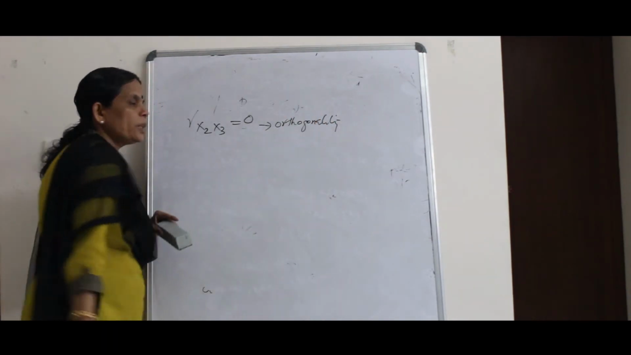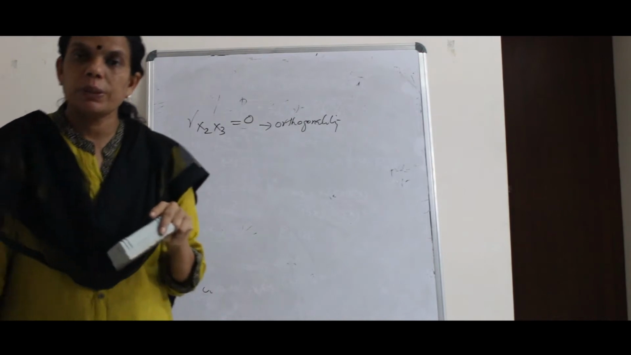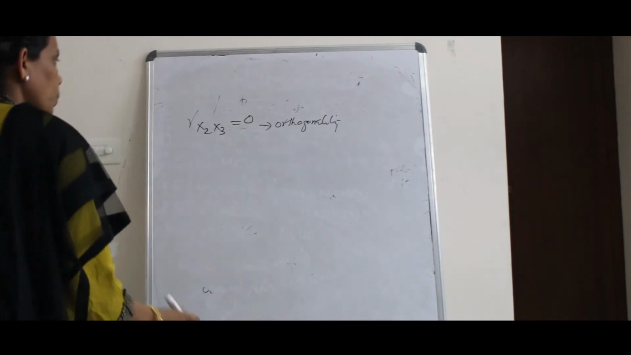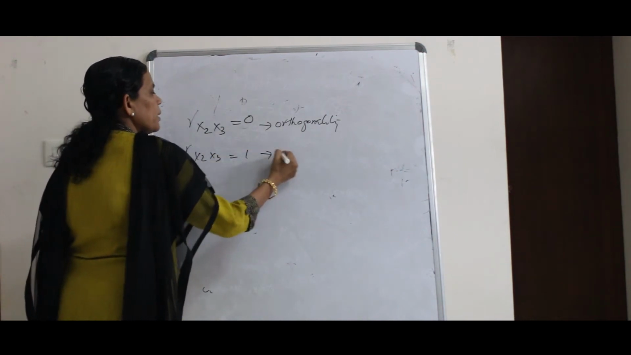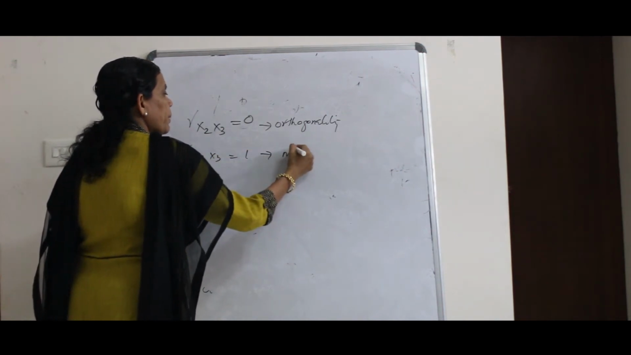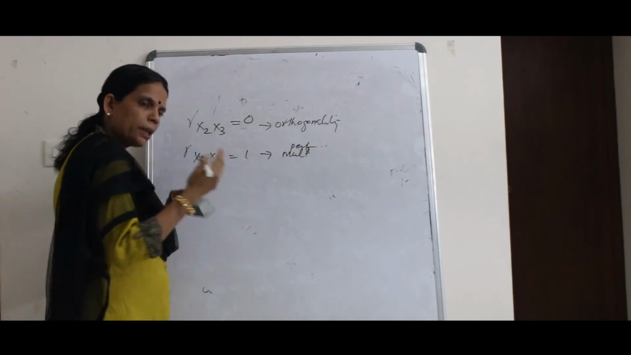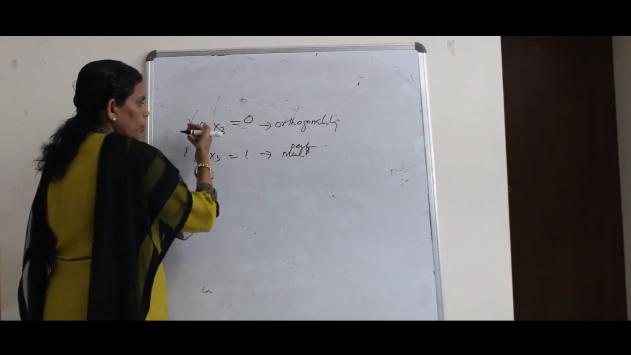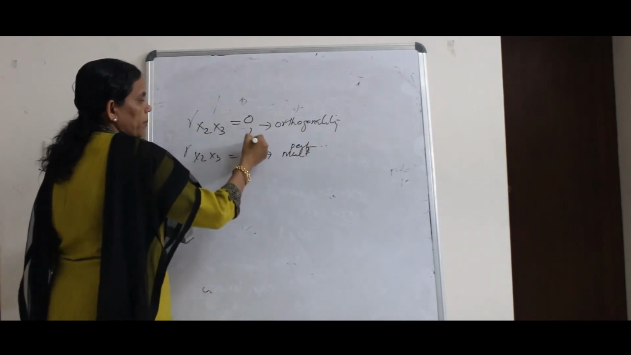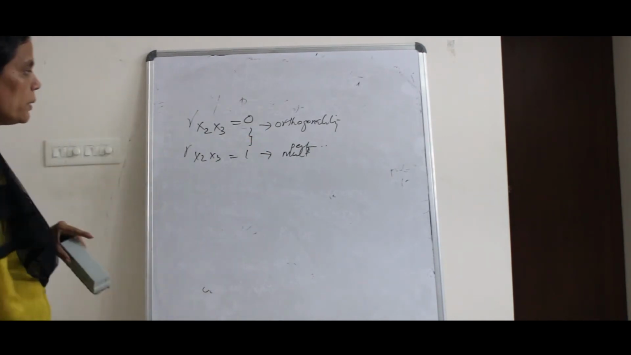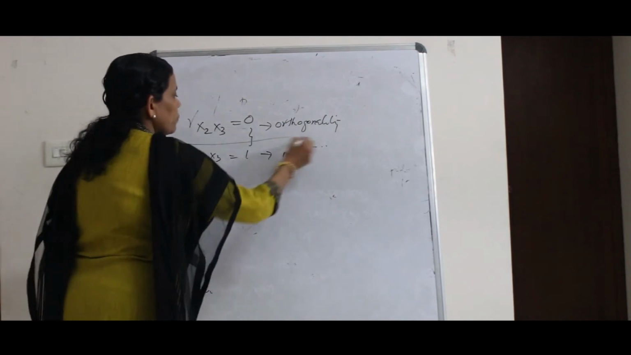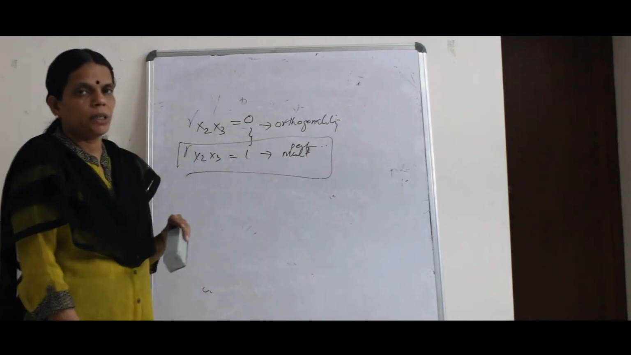So correlation between x2 and x3 being 0 is the situation of orthogonality. Correlation between x2 and x3 equal to 1 is the situation of what? Perfect multicollinearity. In reality, correlation between x2 and x3 may lie between 0 and 1. If it is nearer to 1, then we should be very careful when running the regression.